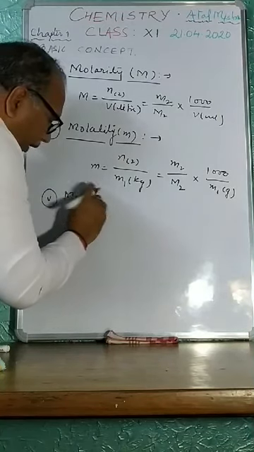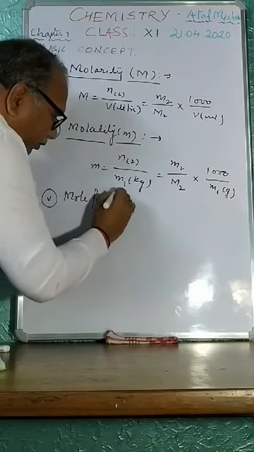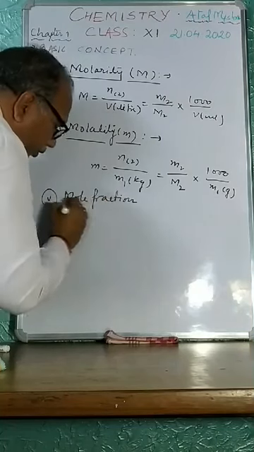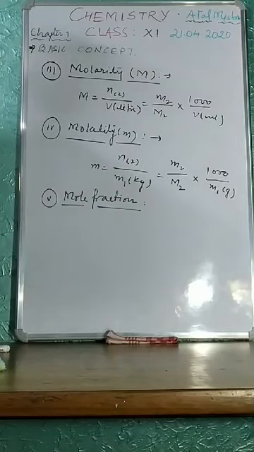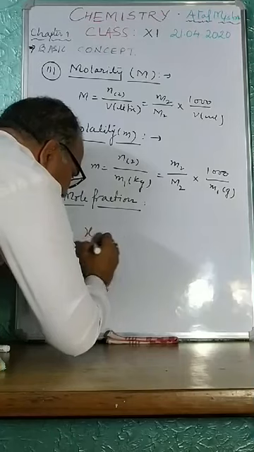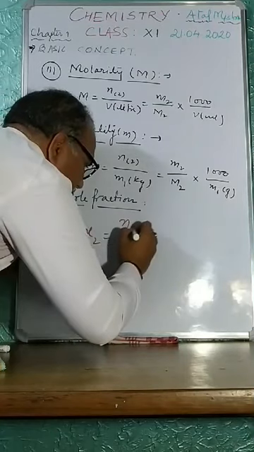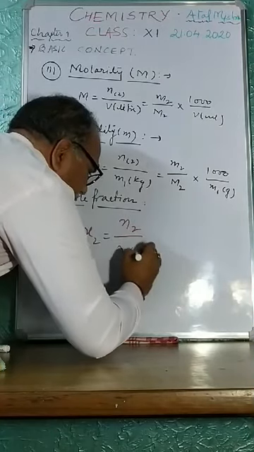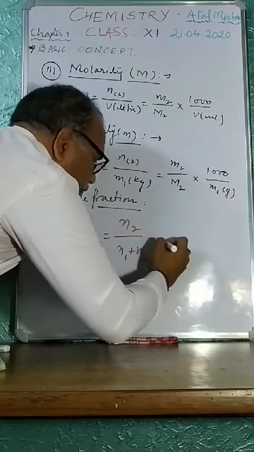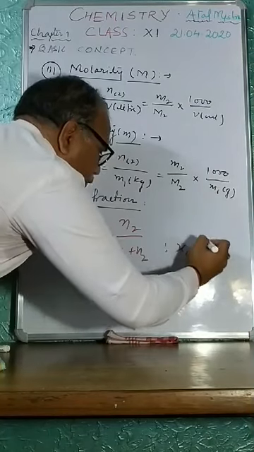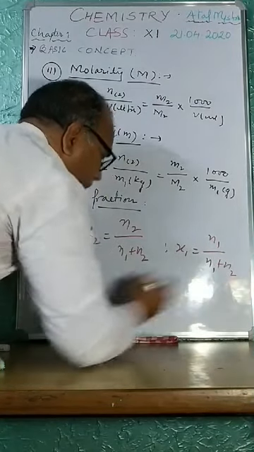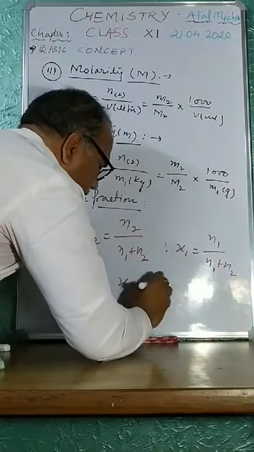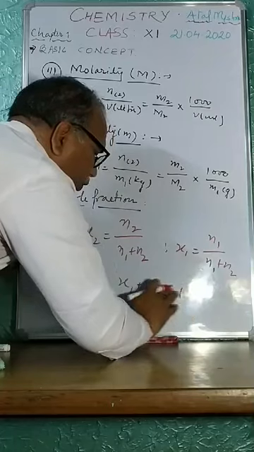Fifth one is mole fraction. X2 is the mole fraction of solute, which is n2 upon n1 plus n2, and X1 is the mole fraction of solvent, n1 upon n1 plus n2, and most important, X1 plus X2 is equal to 1.